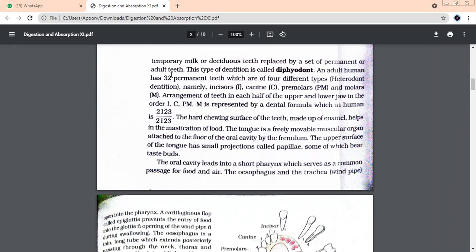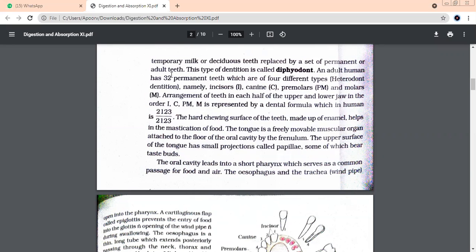When we have only 20 teeth, on the top jaw we are going to have 10 teeth. On the lower jaw also, we are going to have 10 teeth. I think you know about incisors and canines. Incisors are the central ones we have at the front, used for cutting. Canines are used for tearing the food, and they are at the side of the incisors. And what are molars used for? Ma'am, for chewing the food.